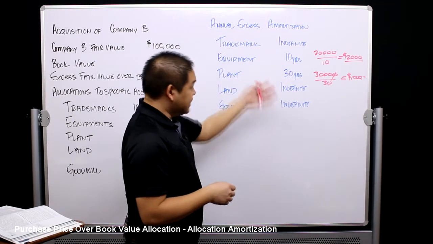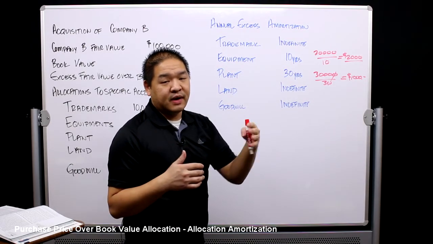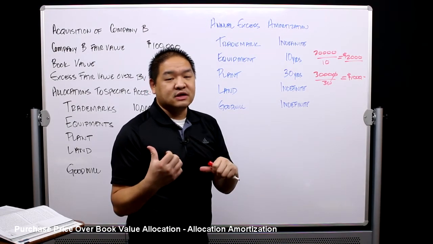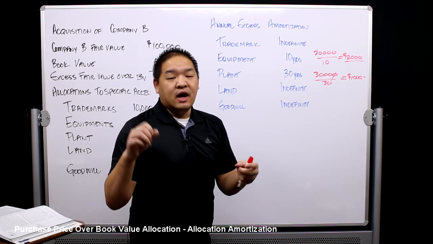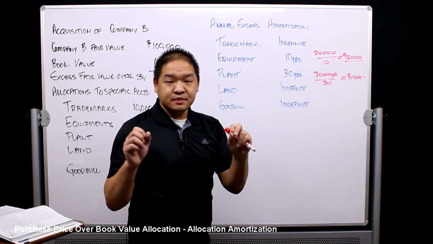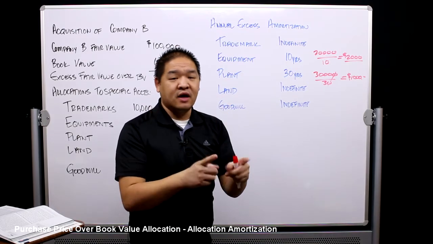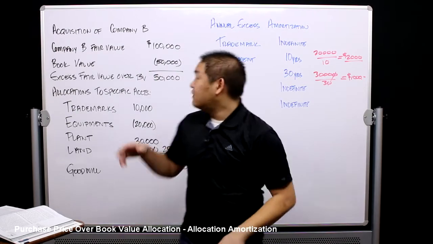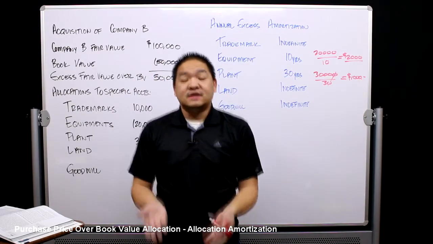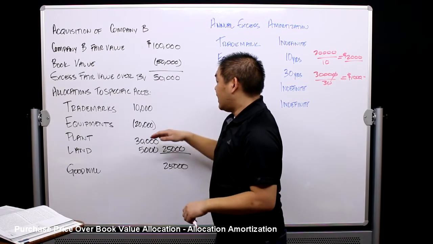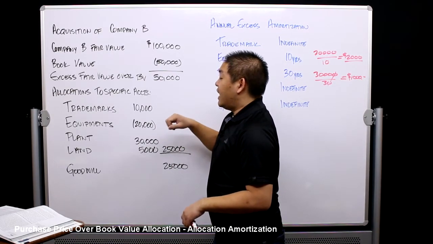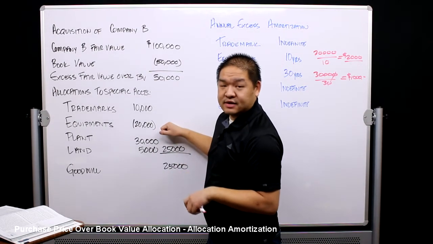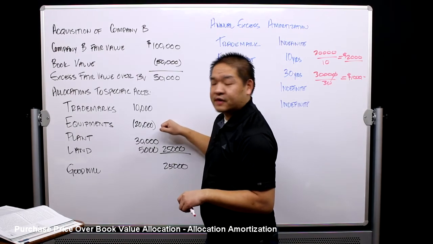So when we do our consolidation, remember this as we talk about other lessons in the future. When we do consolidations, we're going to consolidate like we did in the last lesson. We're going to take all of the assets of both companies. We're going to take all of their liabilities, add them up, then we have consolidated liabilities, and then we remove the investment in equity account or investment in company B account by stepping up the asset accounts. So the equipment was $100,000. It should be 80, so that when we consolidate it, we're only consolidating 80, not $100,000, even though company B has it on their books for $100,000.